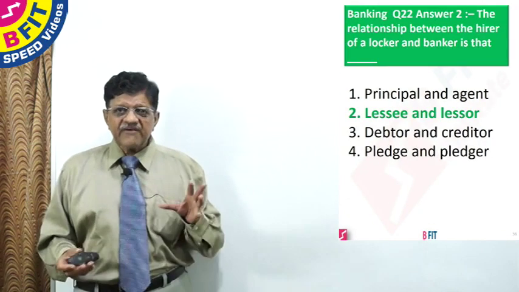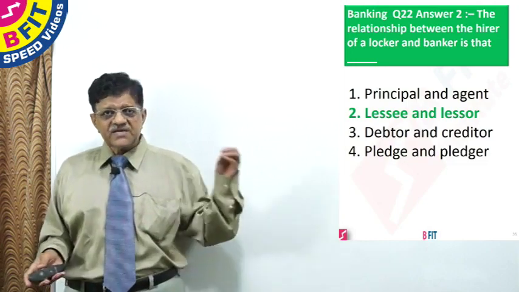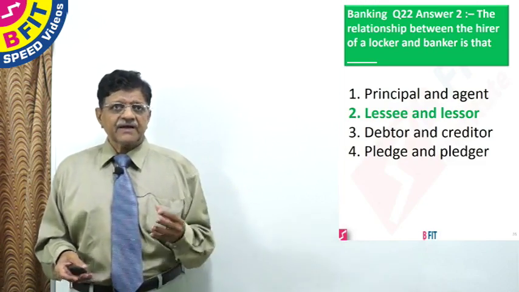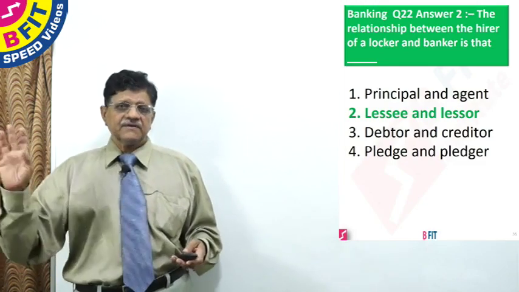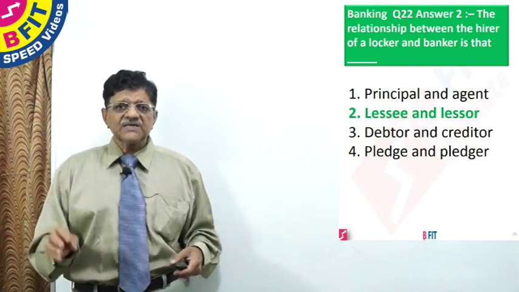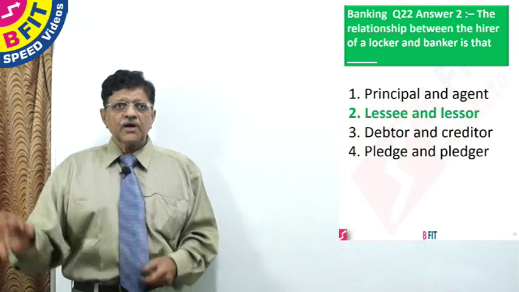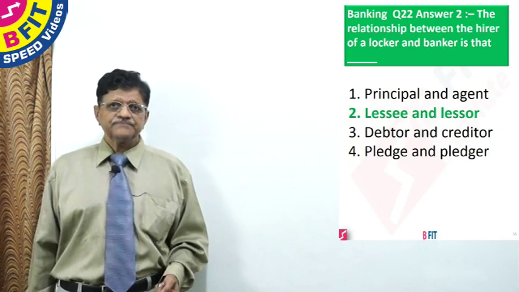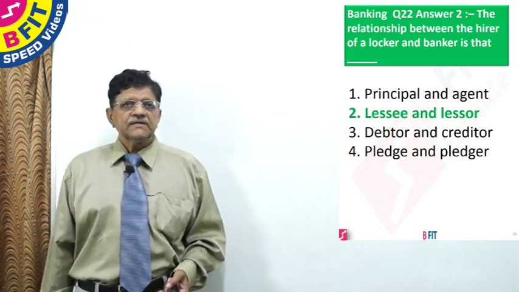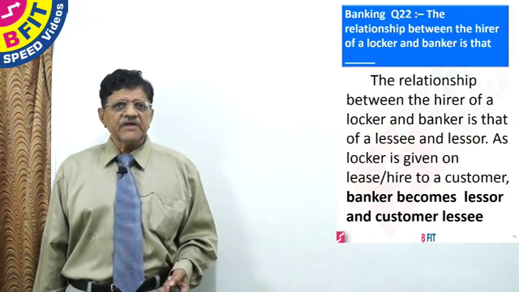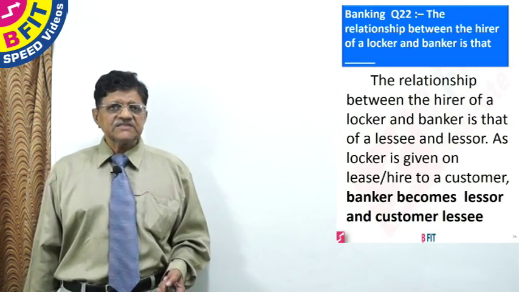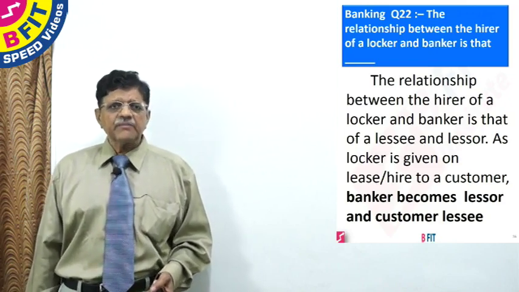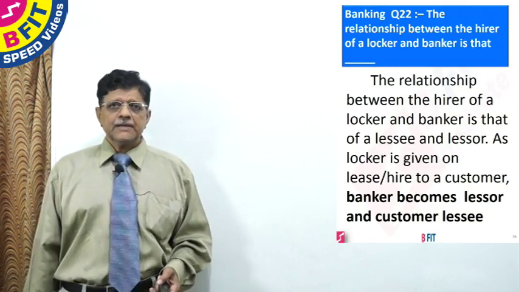So, in the case of a safe deposit locker, the relationship between a hirer and a banker is that of lessee and lessor. Bank is a lessor because it has leased that space to the customer who is the lessee. So the correct answer to the question is lessee and lessor. The relationship between a hirer of a locker and the banker is that of lessee and lessor. As a locker is given on lease or hire to a customer, banker becomes a lessor and customer the lessee.